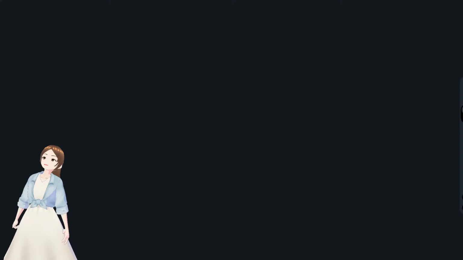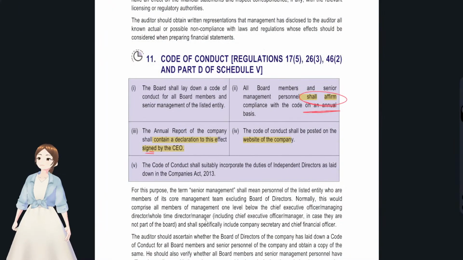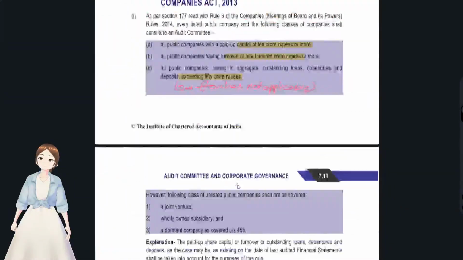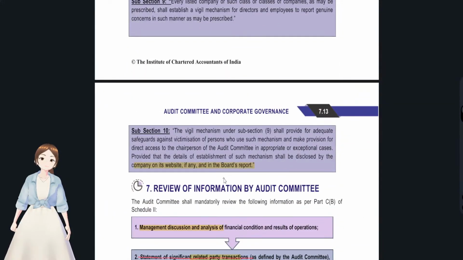I'll show that in the study material also here, in 13. Yeah, see here. The whistle mechanism under this section shall provide adequate safeguards against victimization of persons who use such mechanism. The act is safeguarding the persons who are doing that, and makes provisions for direct access to the chairperson of the audit committee in exceptional cases, and the details of establishment shall be disclosed on the company's website and in the board report.